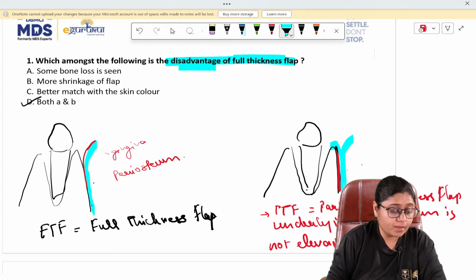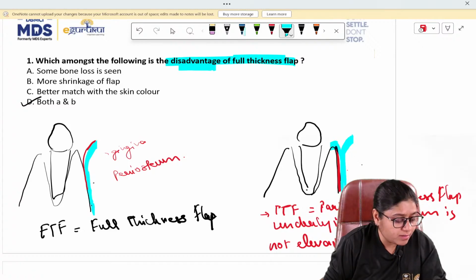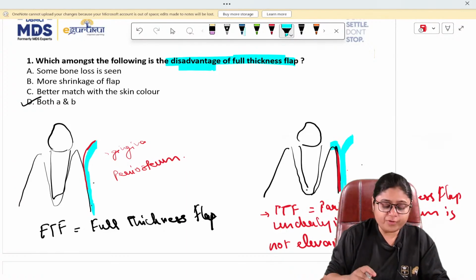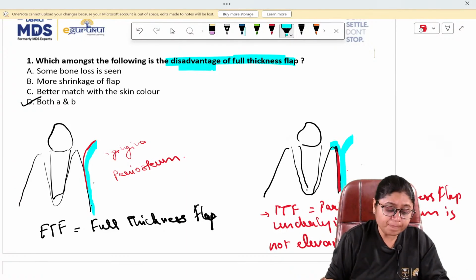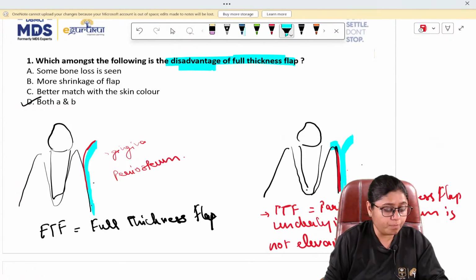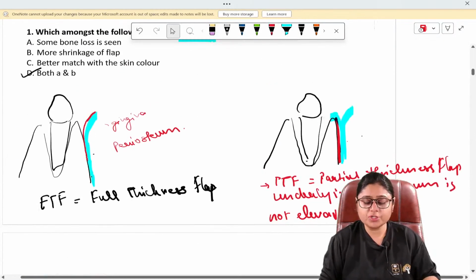Okay. Hi. Some of you have joined. Rani James has joined. I was waiting for you. So the first question we have completed, Rani: which amongst the following is the disadvantage of the full thickness flap? I hope you have seen the discussion. If you have any doubt in this question, please ask me.